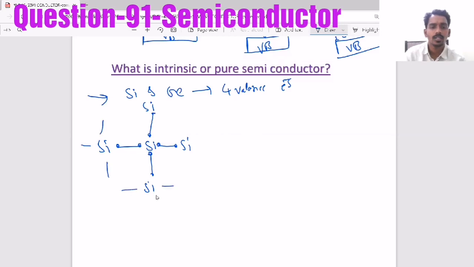This is the general structure of a pure intrinsic semiconductor.